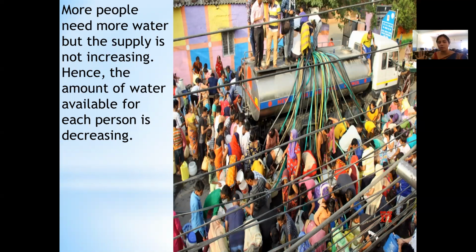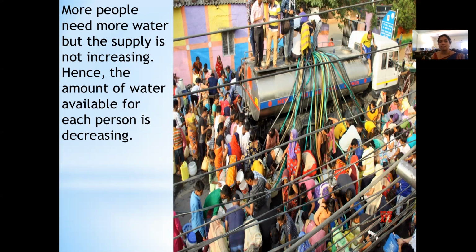Imagine you just have one pot of water, and if it's only one person, it is sufficient for him to survive for a few days. But imagine if you have more people in your family and it's only one pot of water, correct? How will it be? It will be decreasing, right, for them. So they need more water. Will only one pot make you survive? No, you need more water for your survival. So for more people, we need more water.